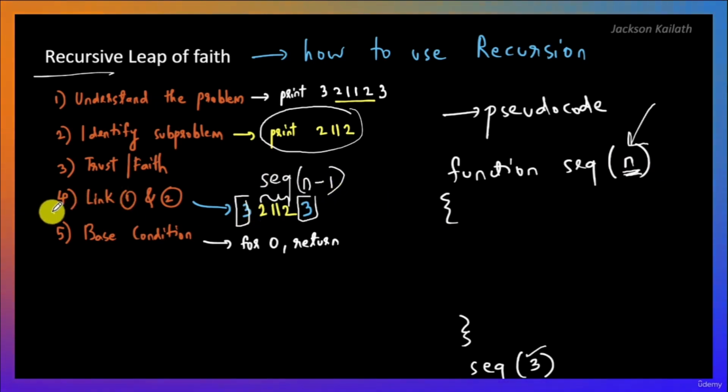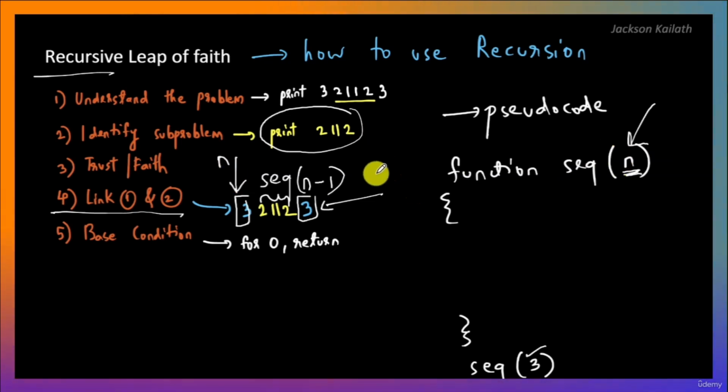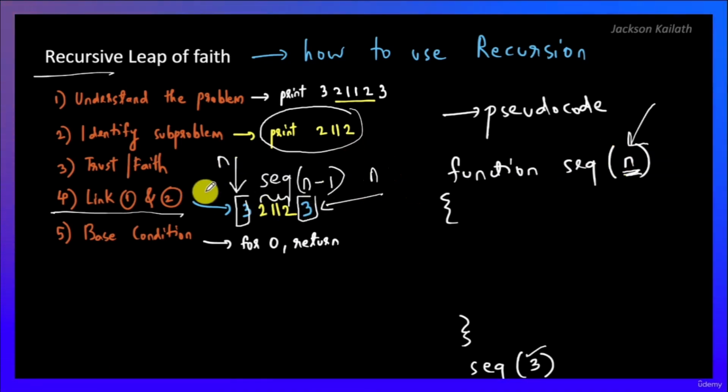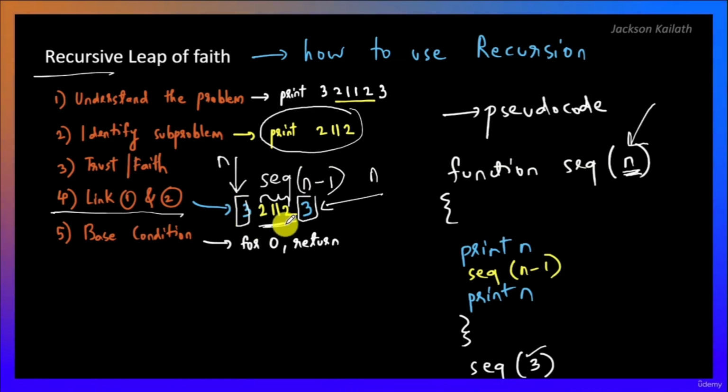And then in step 4, we linked the original problem and the sub problem. So we have to ensure that we get this and this 3 over here as well in the output. All right, and n is 3, right? So this is n in the original problem. So linking 1 and 2 in the pseudocode is gonna look like this. Print n, and then have the recursive call for n minus 1 to get this part over here, and then again print n to get this 3 also printed.